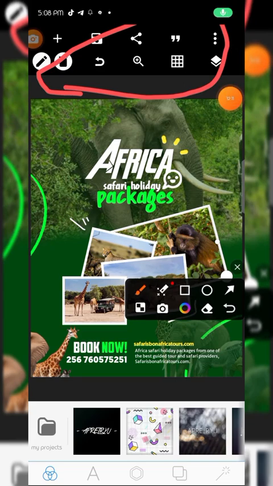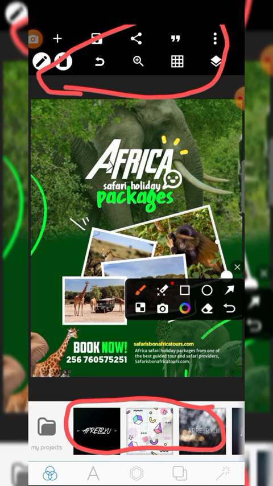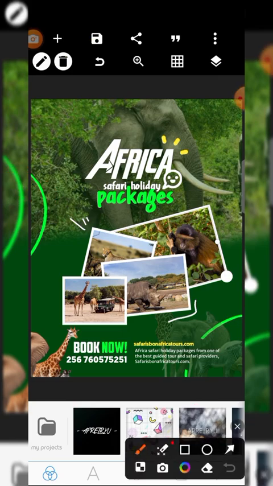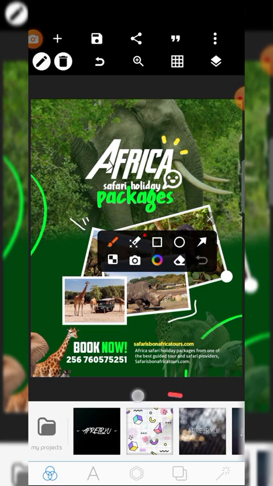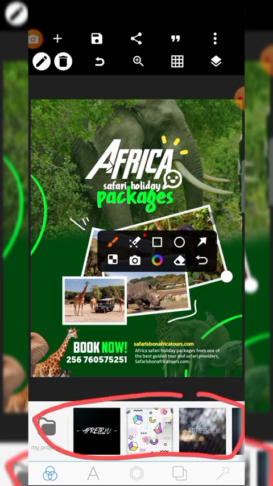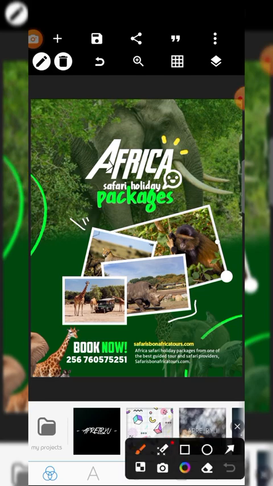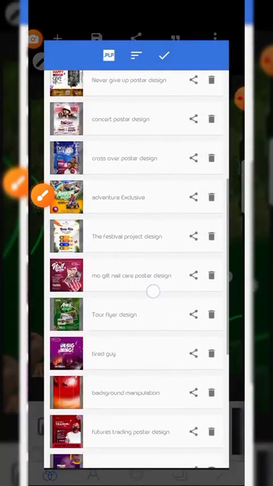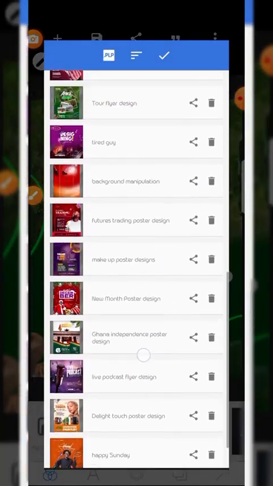Now we shall learn the last one. We shall have a few details on the lower interface. When you upload this application, you'll find it like this. You always find it like this. Let me explain one by one. The first one is your project panel. You open where you have saved your projects. It shows where you have saved your projects.